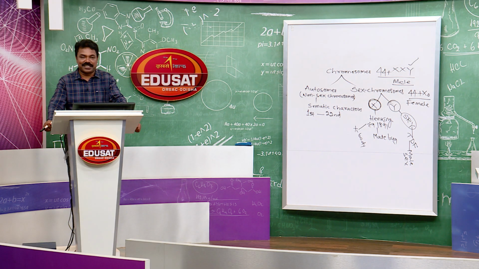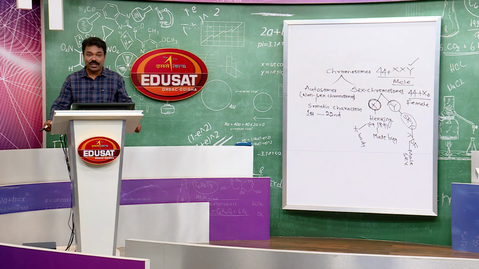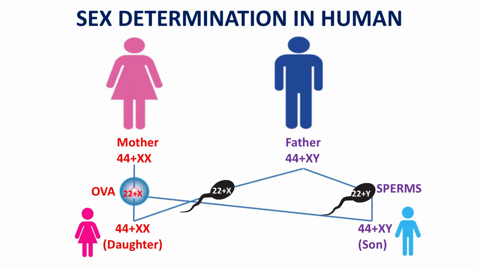Okay. We shall discuss this better, taking the best example of it, that is you, human being, the ruler of the world, the highest evolved species. You just see the slide displayed on the screen, sex determination mechanism in case of human being. In human beings, you know 23 pairs of chromosomes are there, 22 pairs are autosomes and 1 pair sex chromosomes. In case of female, 2 X chromosomes are there, in case of male 1 X chromosome and 1 Y chromosome are there.